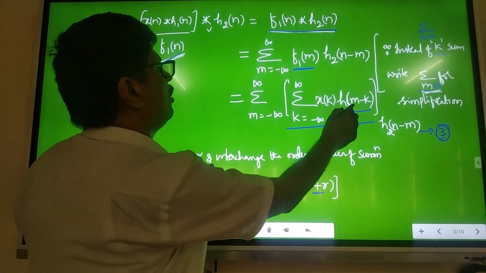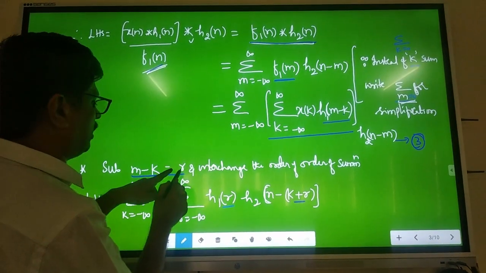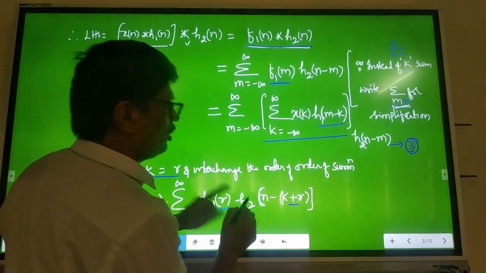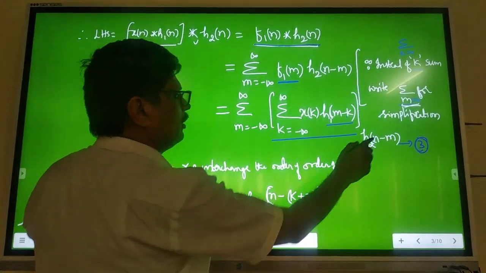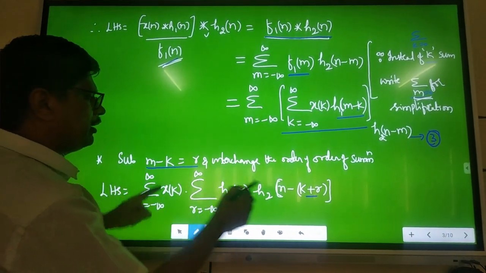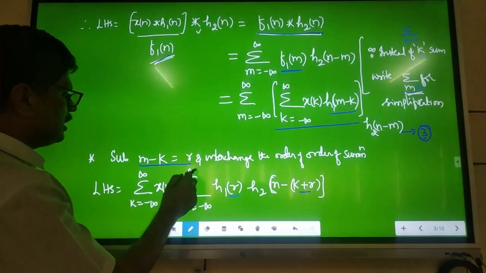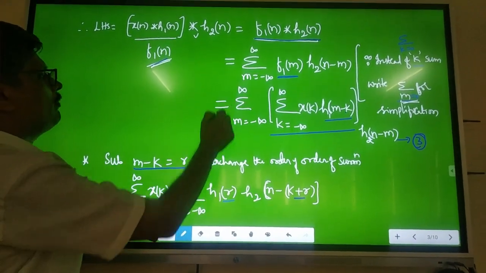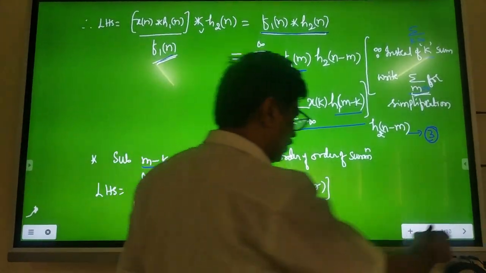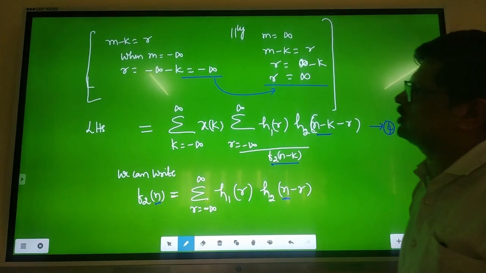Now, inside, what is h1? What is m minus k? M minus k is nothing but r. Then, what is h2? H2 you write n minus, what is m? M is nothing but k plus r. M is equal to k plus r. That you write. Now, the summations, how do I get from m equals minus infinity to plus infinity to r equals minus infinity to plus infinity? You see it here. I have done it, same like all my previous sessions.